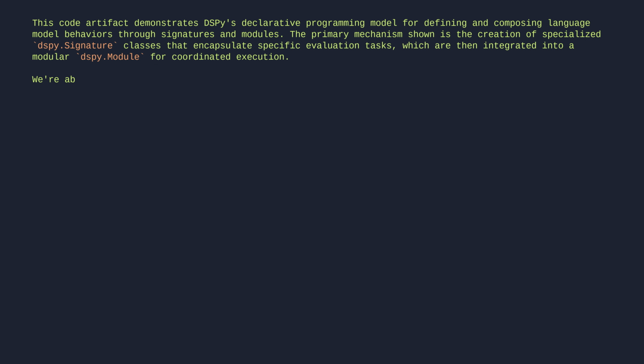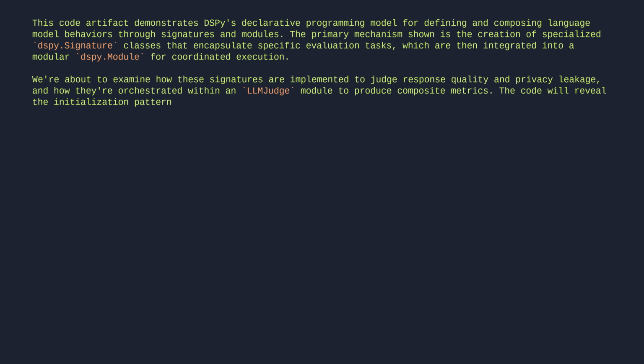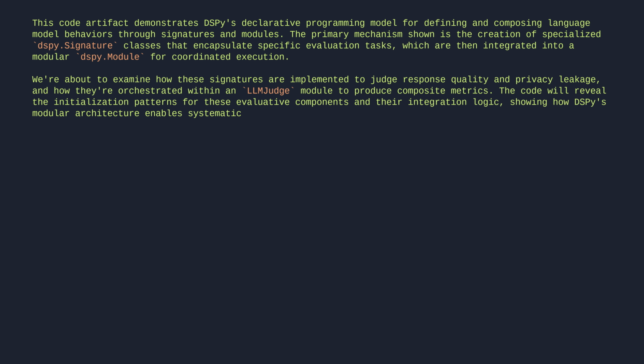We're about to examine how these signatures are implemented to judge response quality and privacy leakage, and how they're orchestrated within an LLMJudge module to produce composite metrics. The code will reveal the initialization patterns for these evaluative components and their integration logic, showing how DSPy's modular architecture enables systematic assessment of language model outputs.